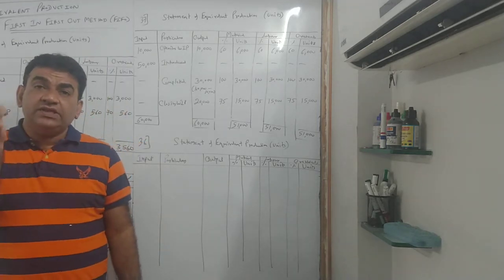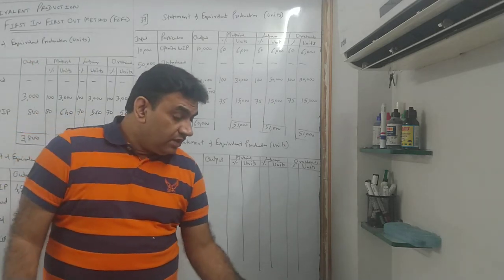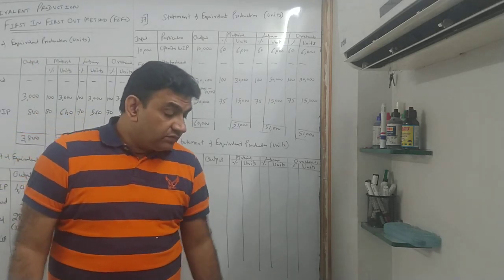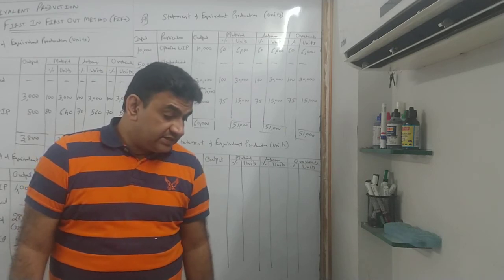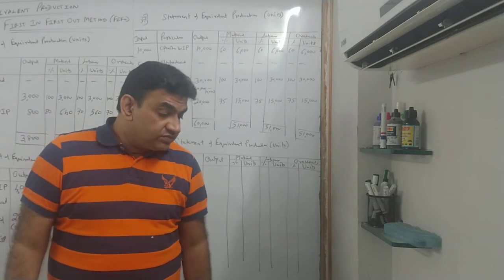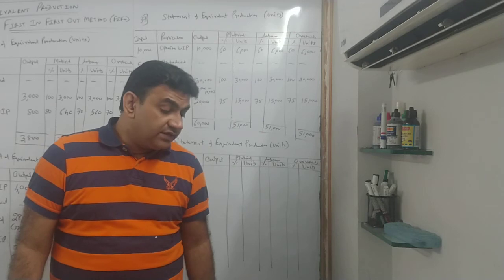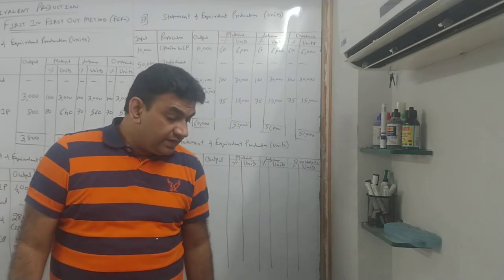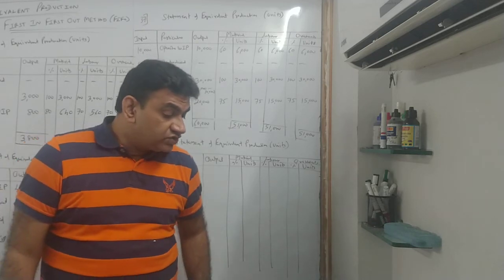36 भी same है, खाली थोड़ा information घुमा के दिया है, ठीक है? Let's see. Opening WIP 2000 units, completed, material 80, labor 60, overhead 60. So इसमें percentage अलग अलग है. Units introduced 8000, degree of completion is given, material 80, labor 60, overhead 60. That's for closing WIP. Units is given 3000. Find out equivalent production assuming there is no process loss.